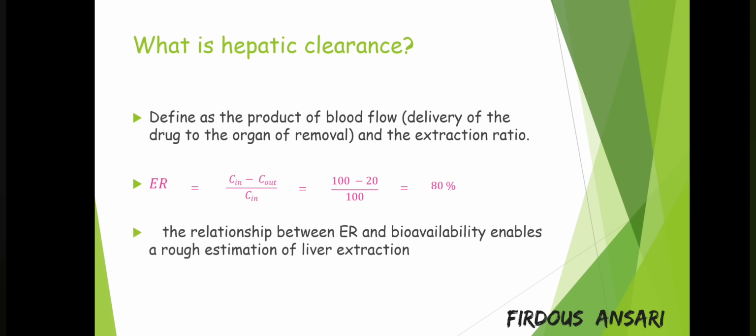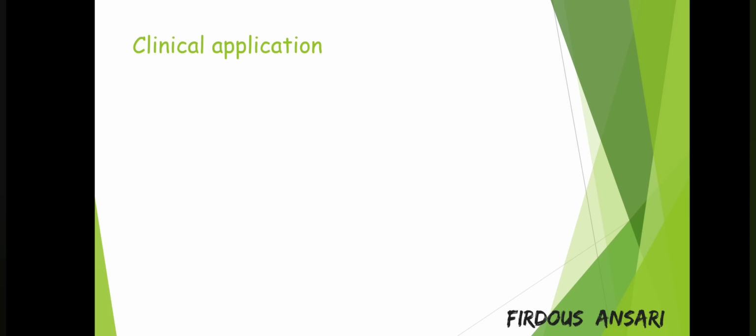Next, the relationship between extraction ratio and bioavailability enables a rough estimation of liver extraction. F, the fraction of bioavailable drug, equals 1 minus extraction ratio. So bioavailability is what we get when we subtract the extraction ratio from 1, and the remainder is the fraction of the drug which is removed by a non-hepatic process. Now we'll check out the clinical application of this.